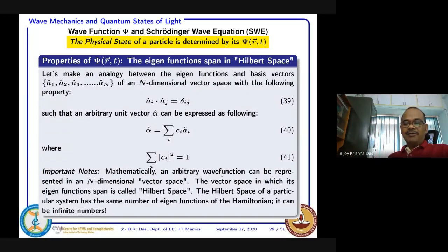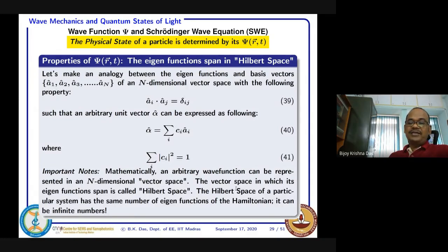But at least we conclude that whatever solutions come, according to the assumptions and interpretation, they are infinite wave functions, one-to-one matching with the n-dimensional basis vectors. That is the vector space.